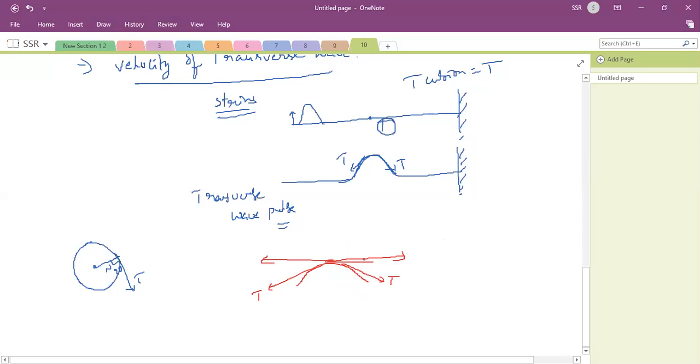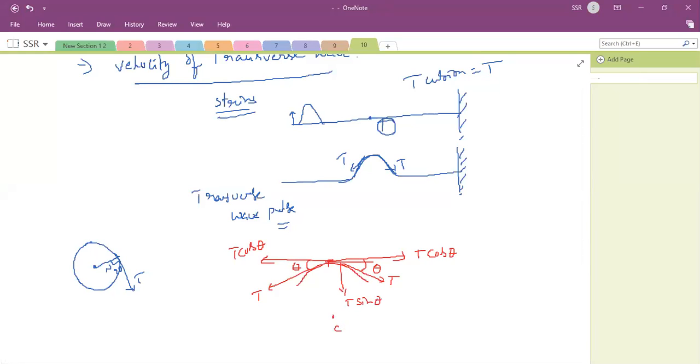This tension T with respect to horizontal makes an angle theta. This will become T cos theta. Here also it will make the same angle theta. Then this will be T cos theta. Now with respect to this curve, there is a center C. If this is T cos theta, along this direction T sin theta. Then again along this direction here T sin theta.